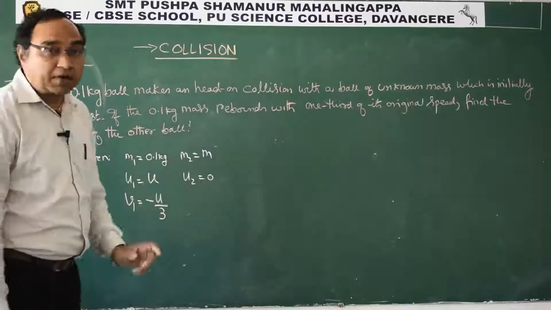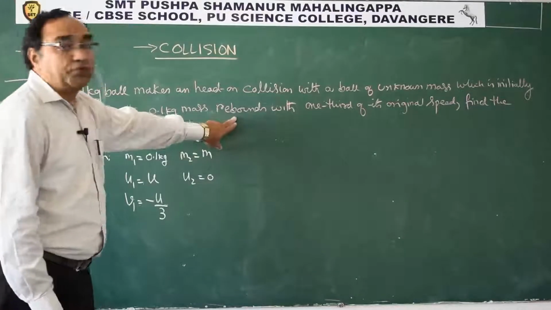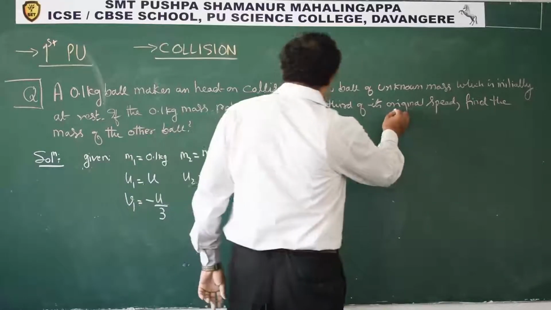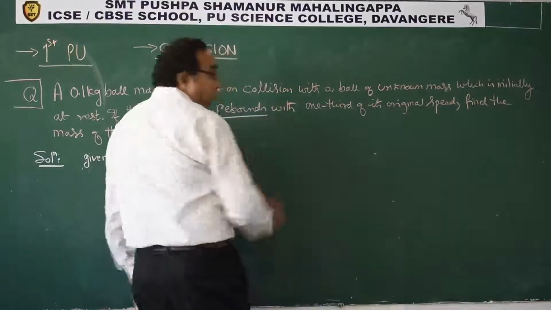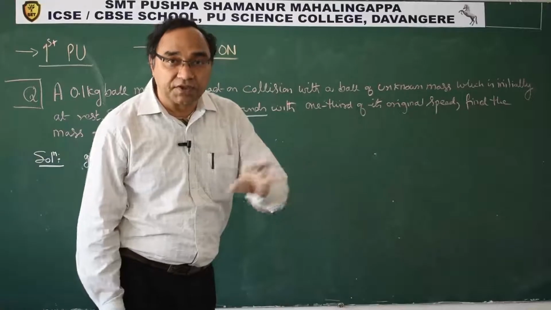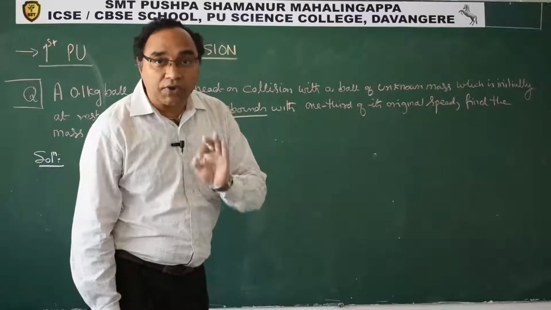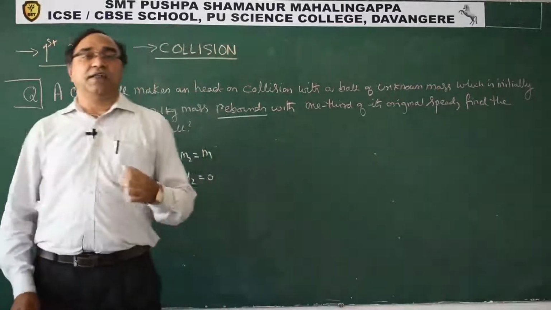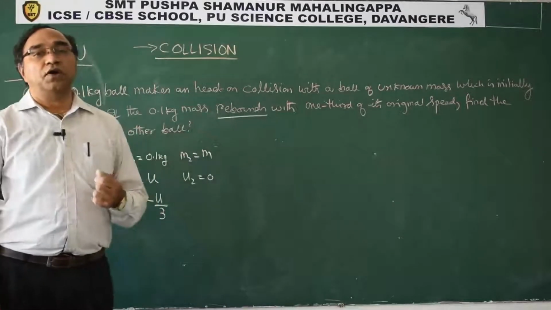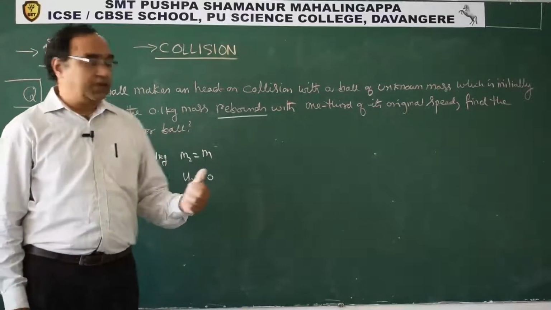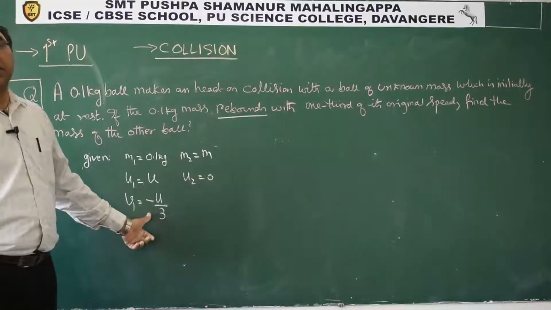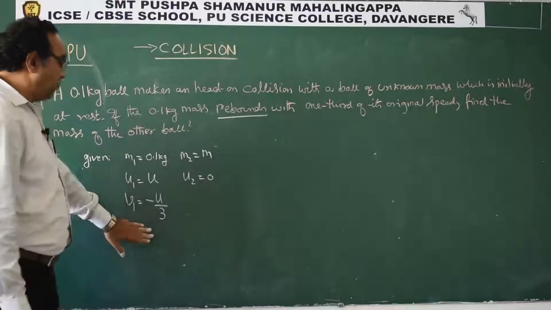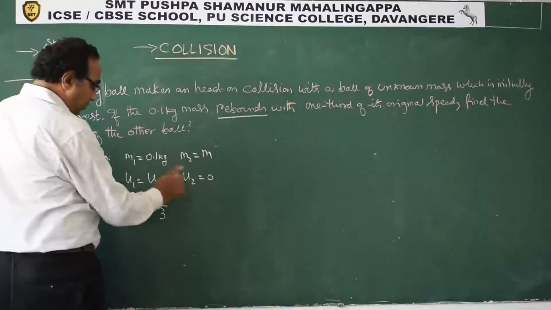Now you will say why minus? Rebounds with 1/3 of its original speed. So rebounds means what? Its direction is reversing. So when you talk of velocity, you have to consider the direction as well. So the direction will be opposite to the original direction of motion. Hence I am taking it as minus u by 3. Now this is the information that we get. m is to be found out.